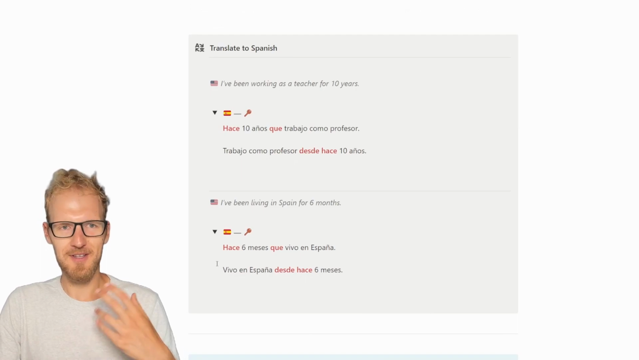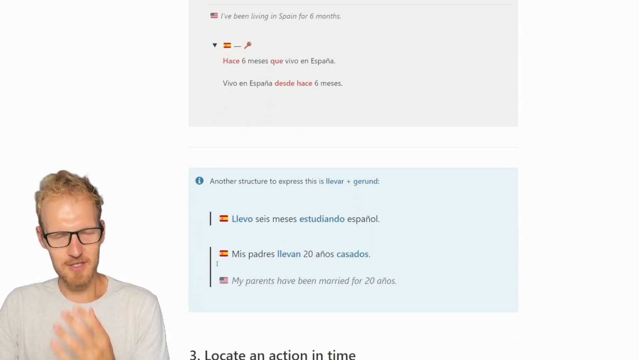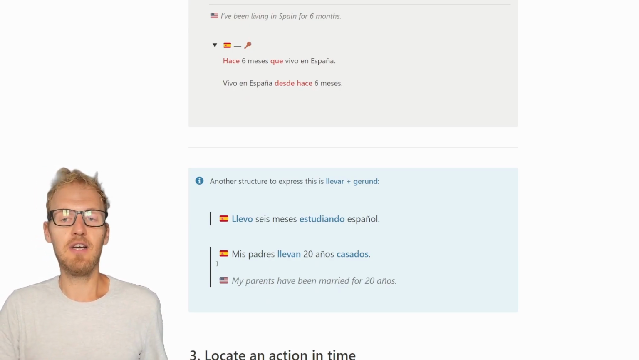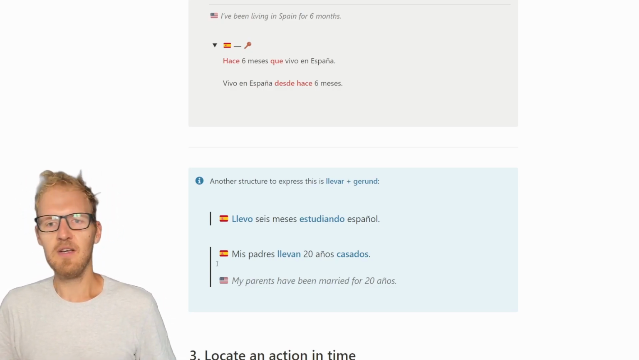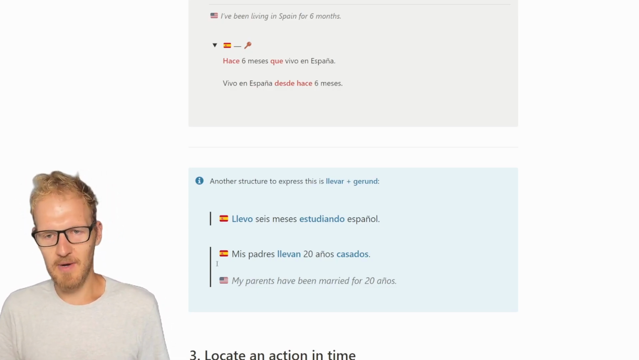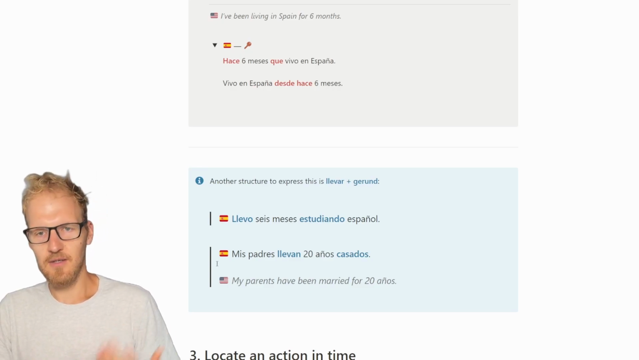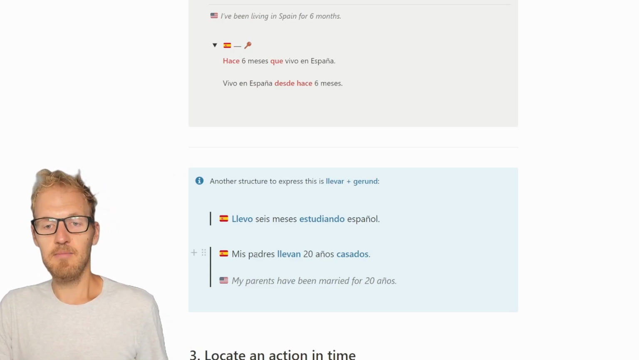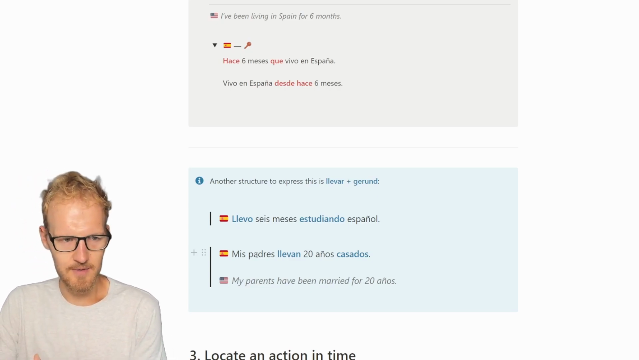And now, to add a bit more complexity, but don't worry too much about this, it's just important that you are familiar with this: you can also use the structure llevar and the gerund. "Llevo 6 meses estudiando español." Again, the same sentence we have been working on. I have been studying Spanish for 6 months. And "mis padres llevan 20 años casados". My parents have been married for 20 years.